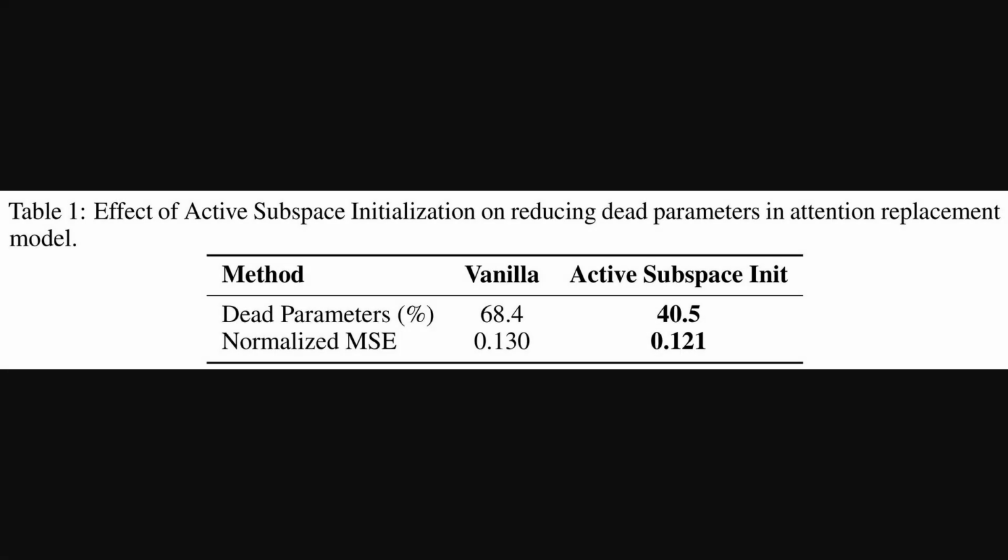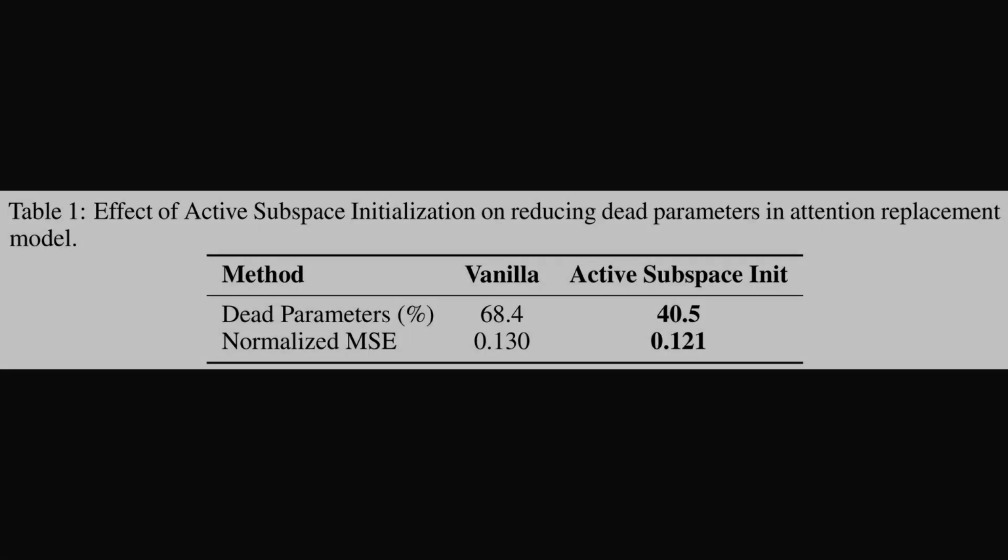The previous figure explained how the projection compresses attention outputs. Table 1 reports the practical impact for a sparse replacement model, with active subspace initialization cutting dead parameters from 68.4% to 40.5%, and slightly lowering normalized mean squared error from 0.130 to 0.121. This improvement matters because fewer dead parameters mean more capacity actually contributes to reconstruction. The numbers suggest that aligning with the active subspace stabilizes training and yields better accuracy with the same hyperparameters.